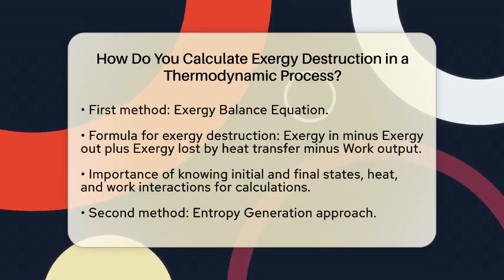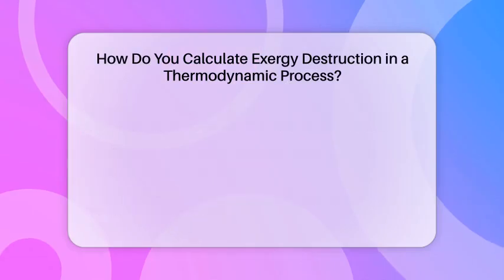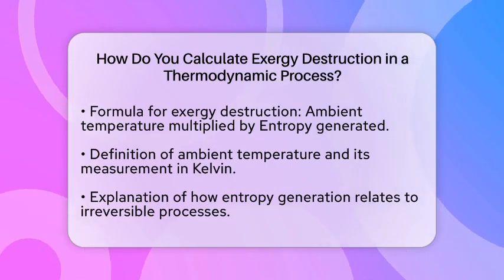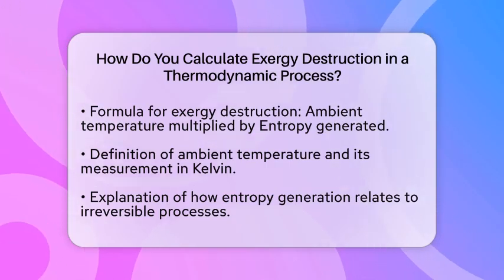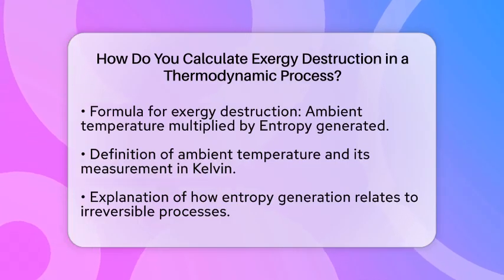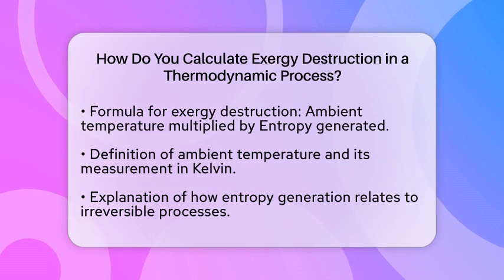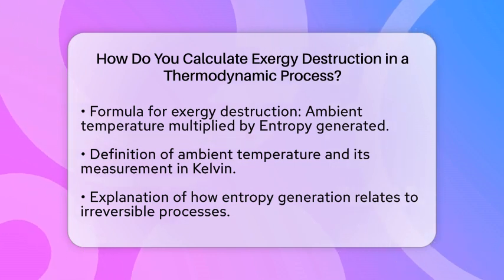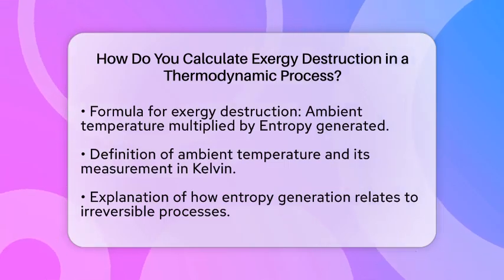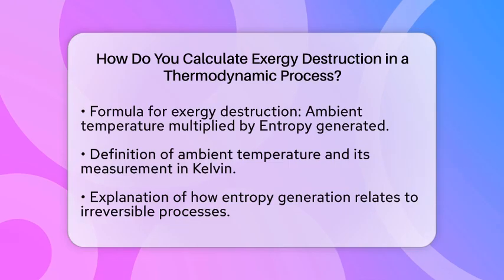In this case, the ambient temperature is measured in Kelvin, and the entropy generated is the total change in entropy during the process. This method can often be simpler because it focuses on calculating entropy generation, which can be derived from the entropy balance of the system. It is essential to remember that entropy generation arises from irreversible processes such as friction, unrestrained expansion, mixing, heat transfer with finite temperature differences, and chemical reactions.